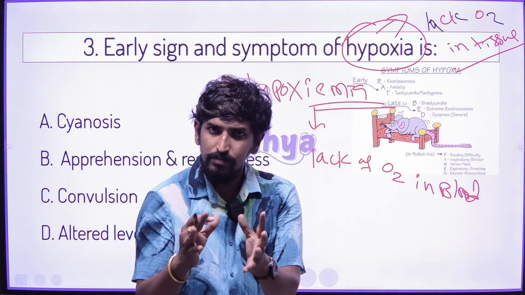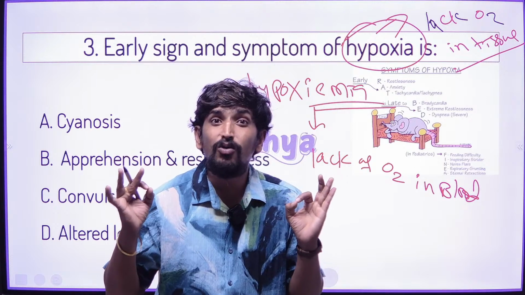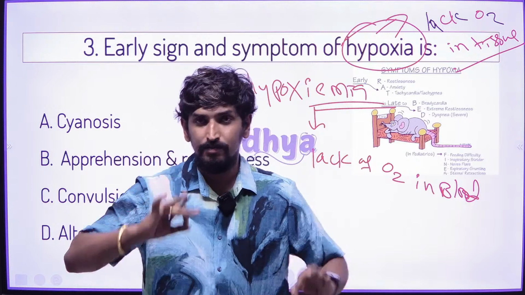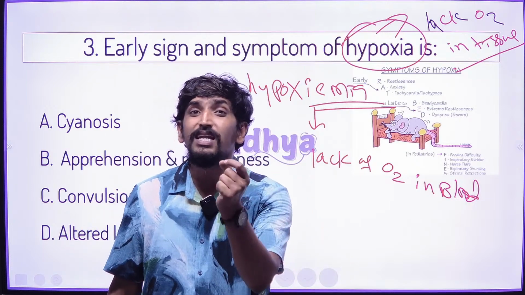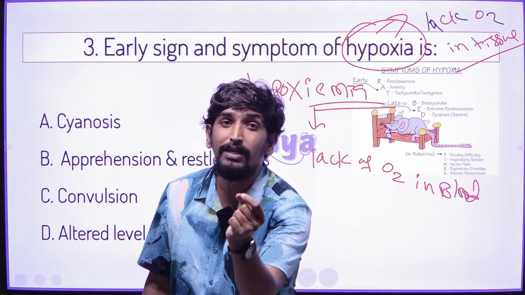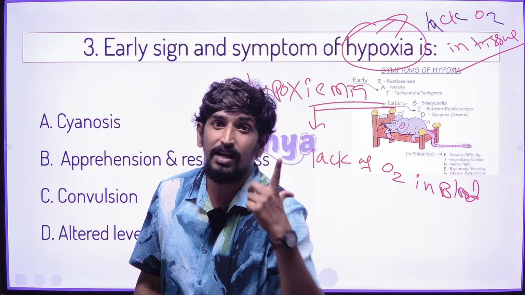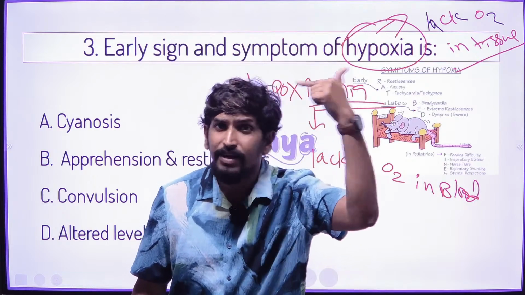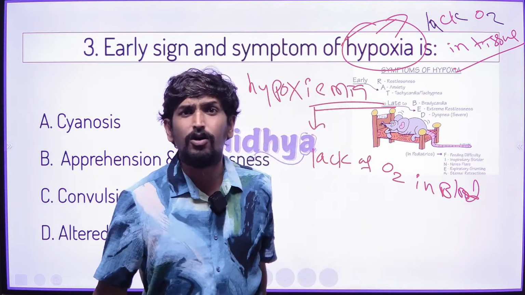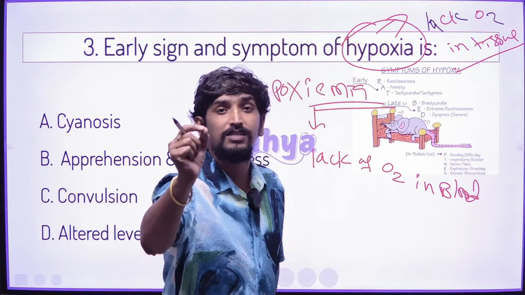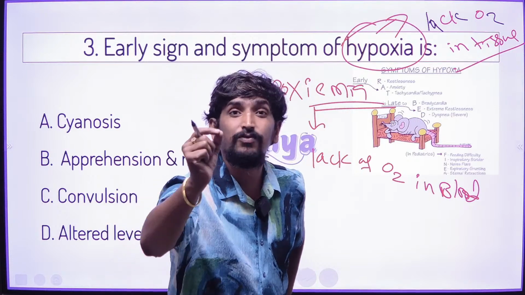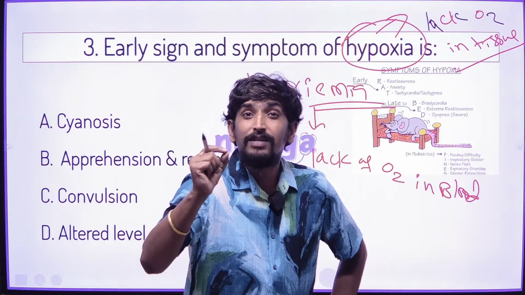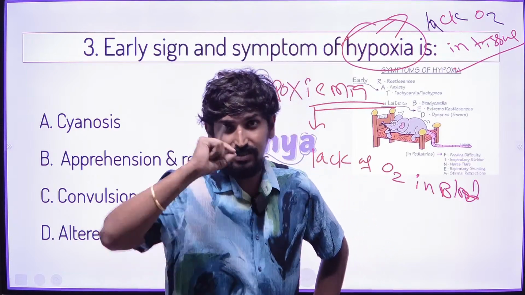You know well the most sensitive organ of the human body to lack of oxygen is the brain. When the oxygen level decreases in the body, especially at the tissue or cell, the first damaged organ is the brain. At that time, the brain sends signals.